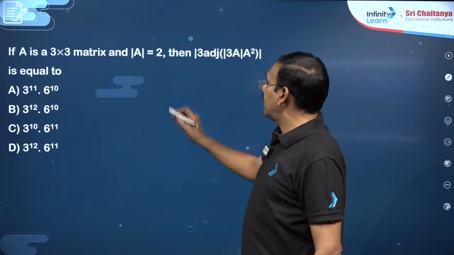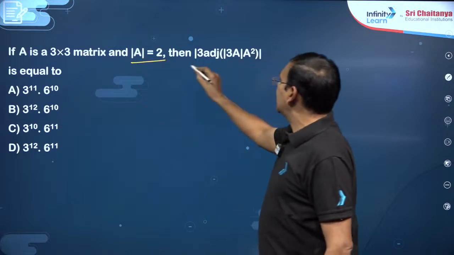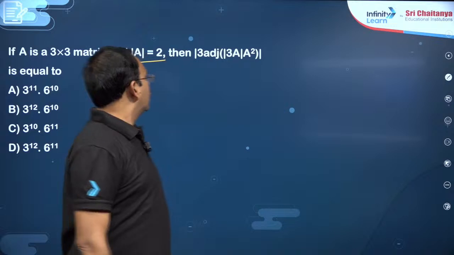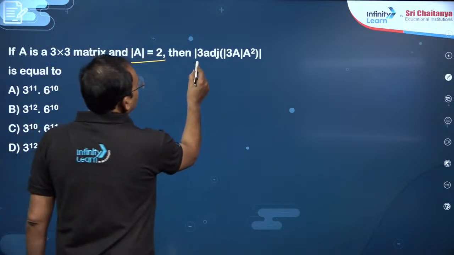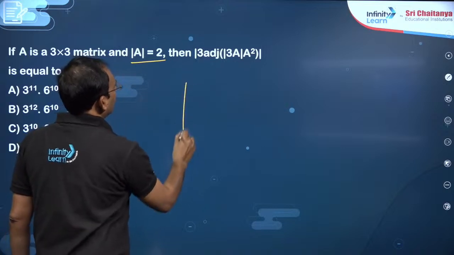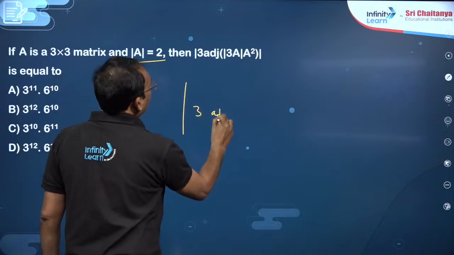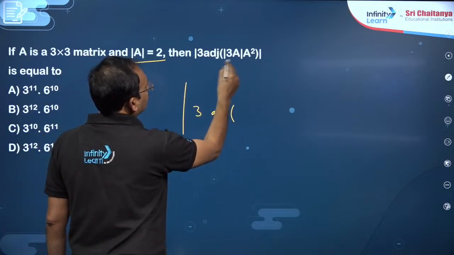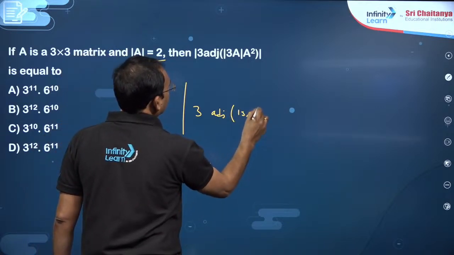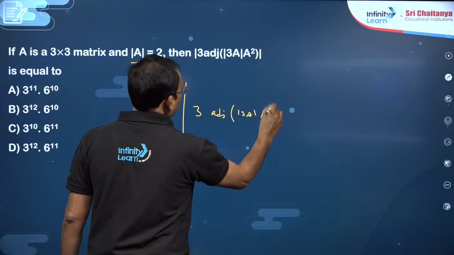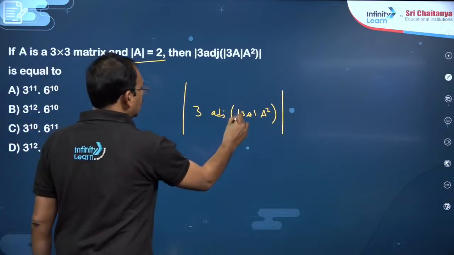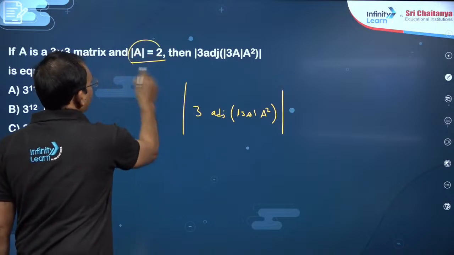A is a 3 by 3 matrix and det A is 2. I just want to find the determinant of 3 det A into adjoint of this. You see this, students, 3 into adjoint of this. Can you simplify this? Determinant of 3 times the adjoint of a matrix. What is this matrix? Det 3A is a number into A square, this is the adjoint of this. First of all, you try to simplify; det A is given as 2.